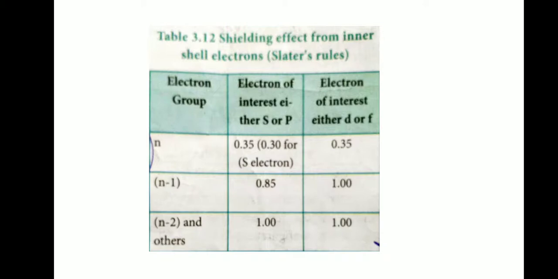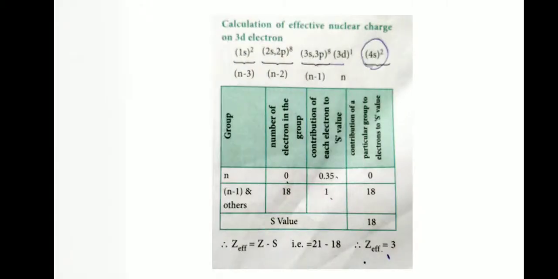Shielding effect for inner shell electrons, Slater's rule: n equals 0.35, and n minus 1 is 0.85. Now the calculation of effective nuclear charge on a 3d electron. Listen carefully. The 3d electron is in a d orbital, n equals 0.35 value, n minus 1 equals 1 value, total value 18, and the final value is 3.